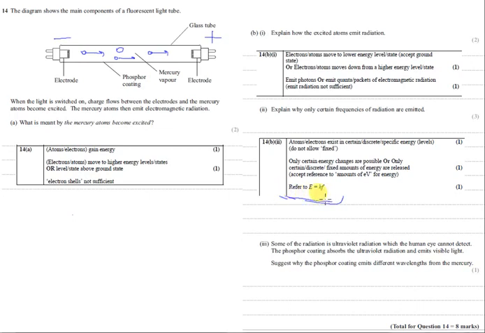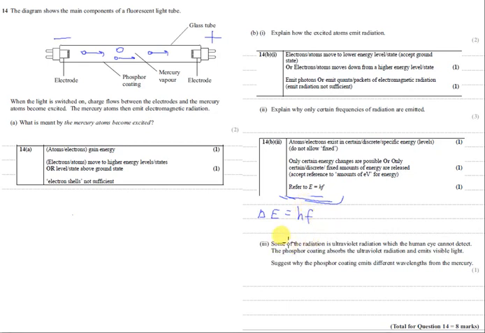So when you look at this, the energy of the photon is equal to Planck's constant times the frequency of the electromagnetic radiation. Therefore, the change in energy of the atom would be equal to hf.